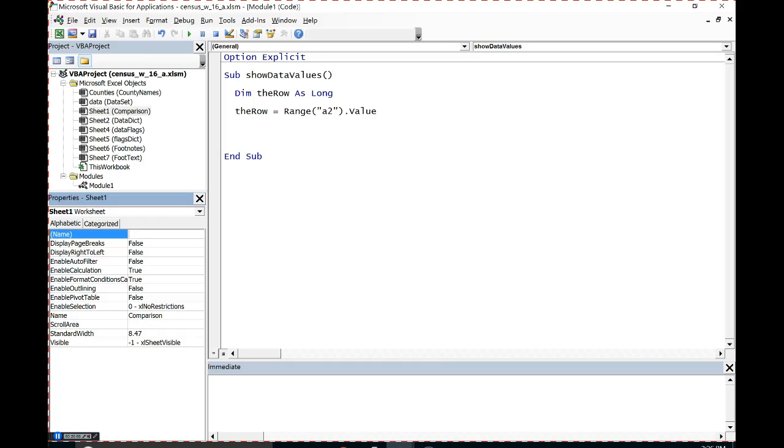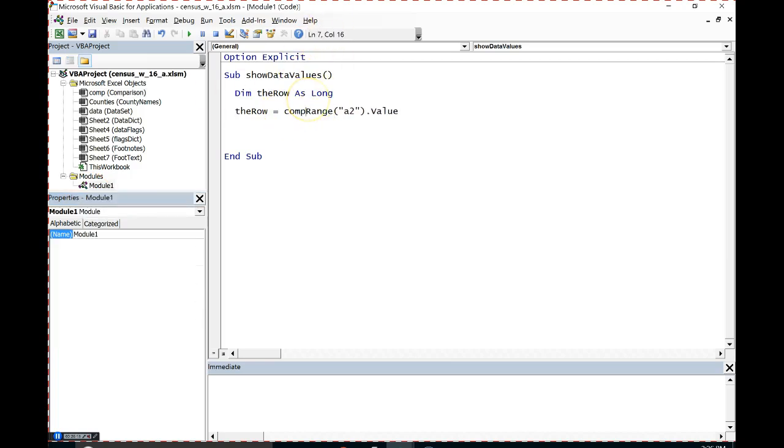No, comparison. I'll call it comp, C-O-M-P. And so now that's the name of the sheet, so I'll say comp dot. I've got a lot of A2s in this workbook, but I'm talking about the A2 that is on the sheet that I've just named as comp. We doing okay with that? All right, and actually I want it to be one more than that, so I'll say that value in that cell plus 1. So now I've got something that's going to keep track of that row.